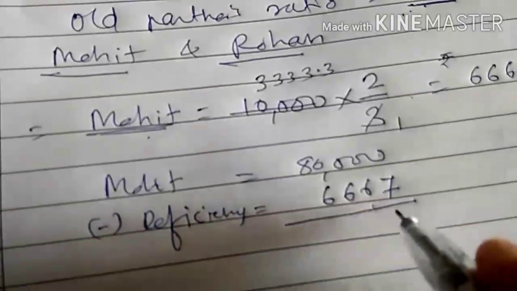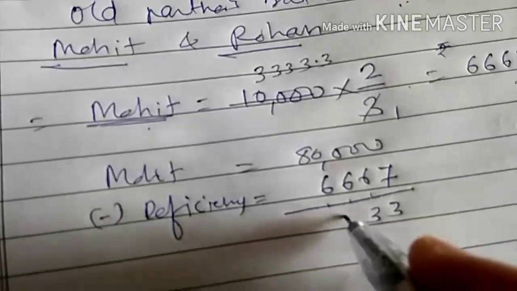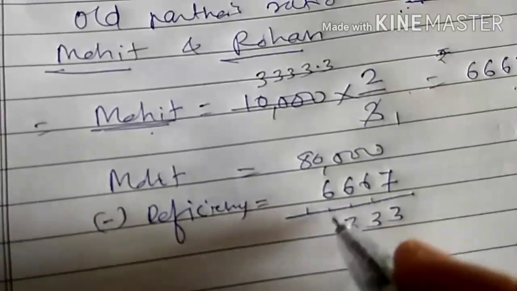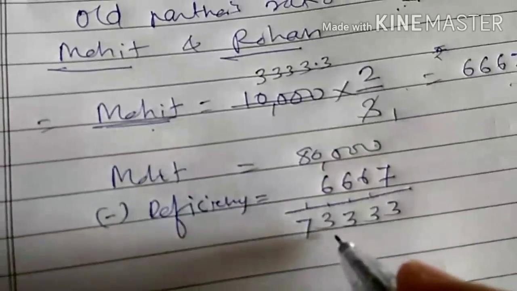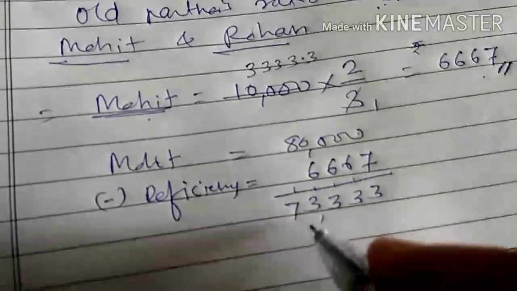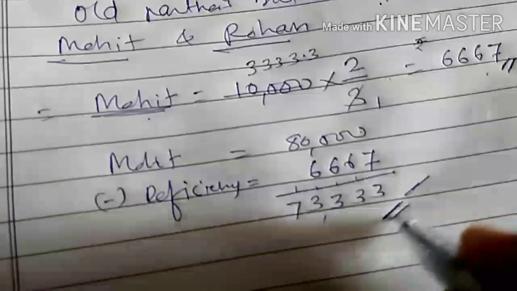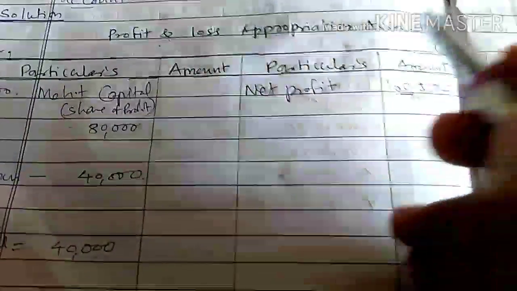So 80,000 minus 6,667 is 73,333 rupees. You have to adjust in the profit and loss appropriation account.